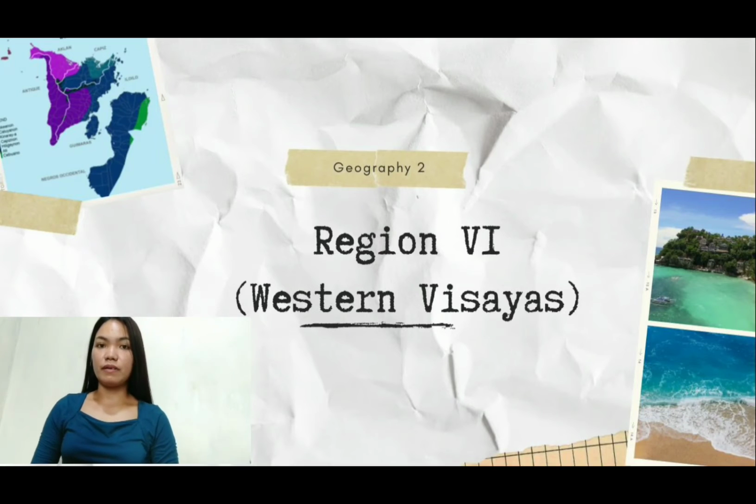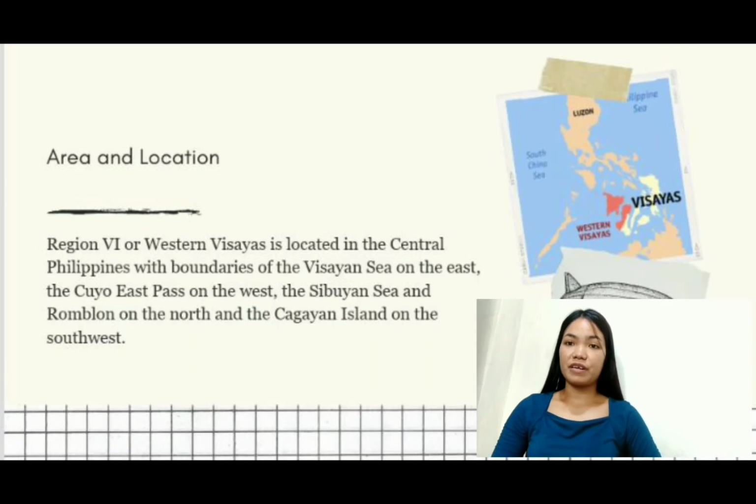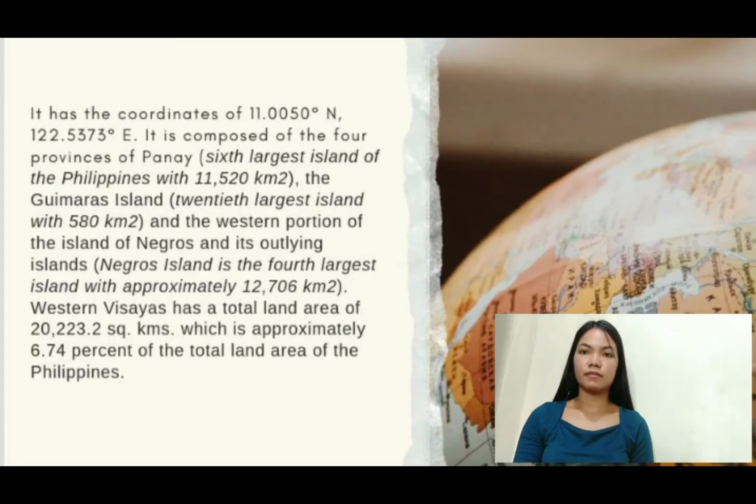So now let's talk about Region 6, which is Western Visayas. Let's talk first about its area and location. Region 6 or Western Visayas is located in the central Philippines with boundaries of the Visayan Sea on the east, the Cuyo East Pass on the west, the Sibuyan Sea and Romblon on the north, and the Cagayan Islands on the southwest.